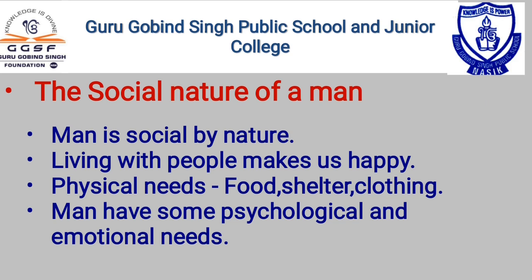Now, dear student, the social nature of man. We have all learned that man is social by nature, right? We are also known as a social animal. Why are we known as a social animal? From our early childhood to old age, we are always living in a society. We are living with relatives, we are living with friends, sharing our ideas, thoughts, feelings, and so on. Understand? So it means what?